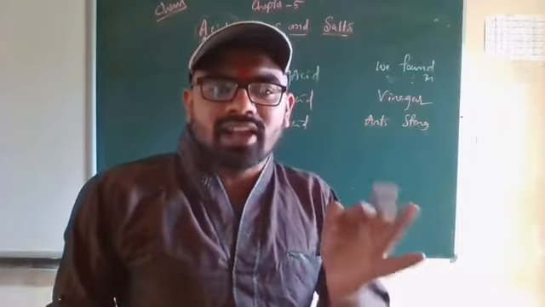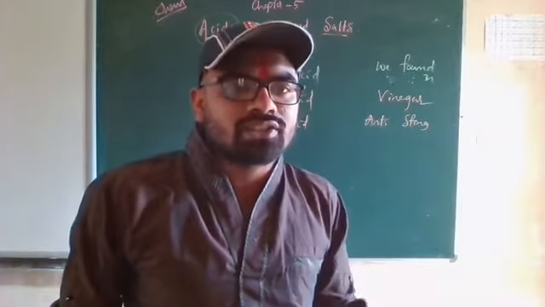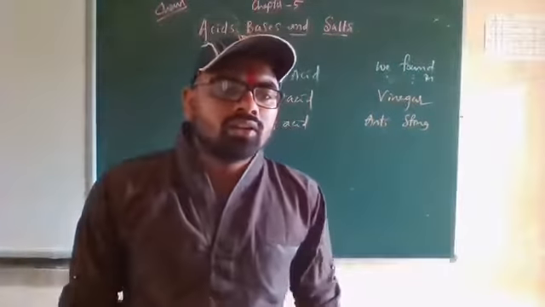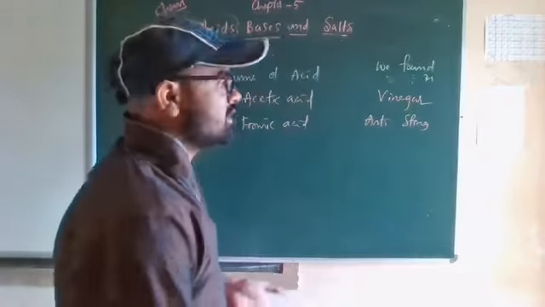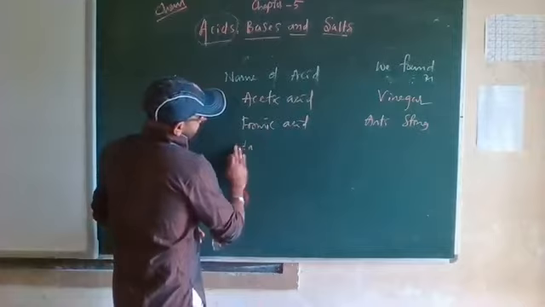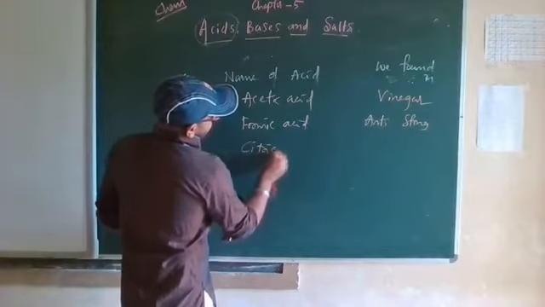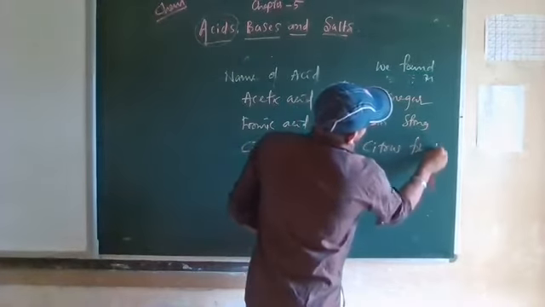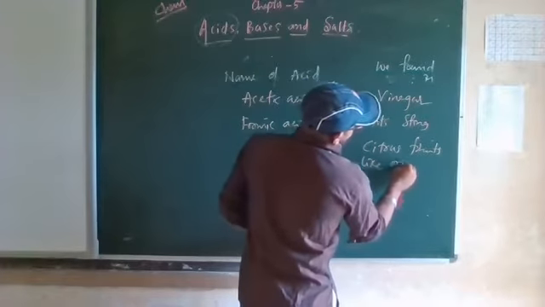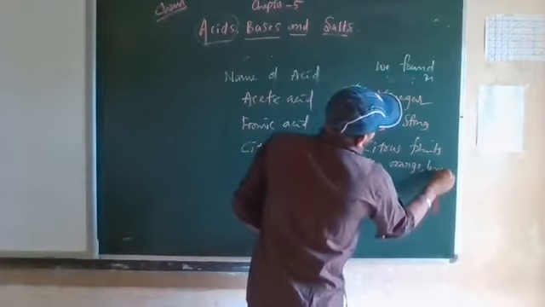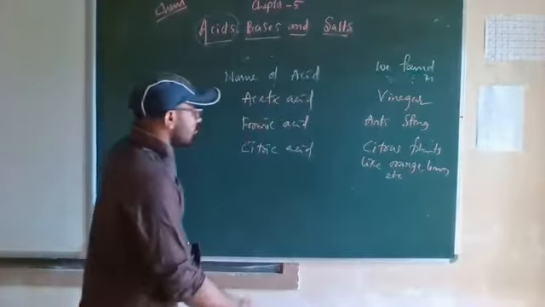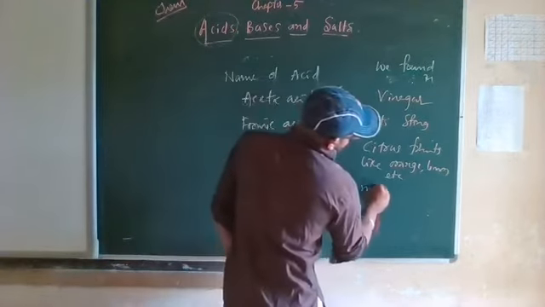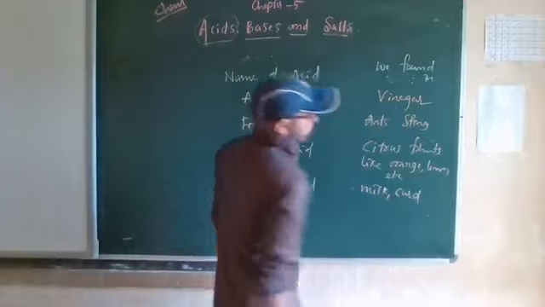So then there is citric acid, lactic acid. Citric acid is found in citrus fruits like lemon, oranges. Then you can say lactic acid in curd, oxalic acid in spinach. So citric acid is found in citrus fruits like orange, lemon, etc. Then lactic acid is found in milk, curd, etc.